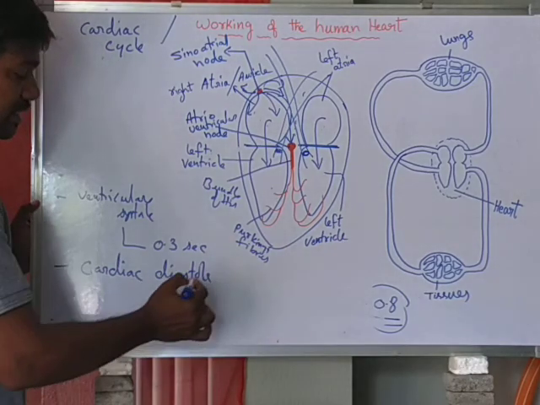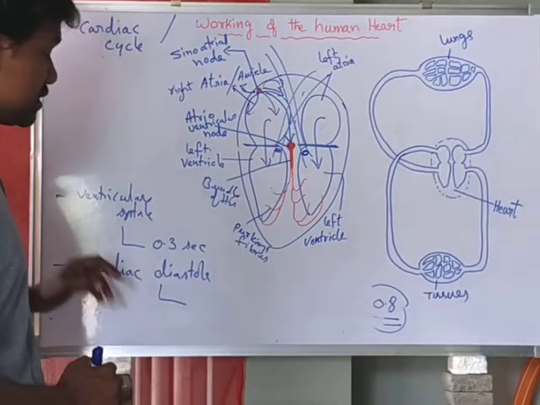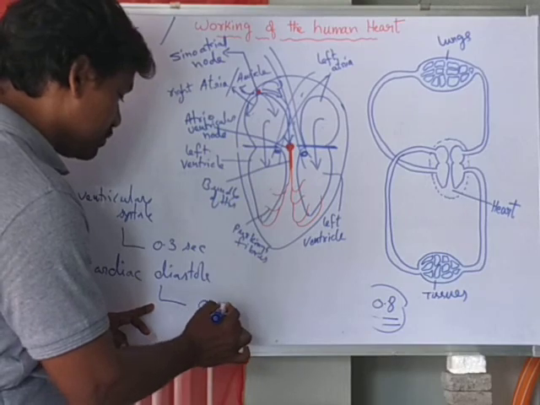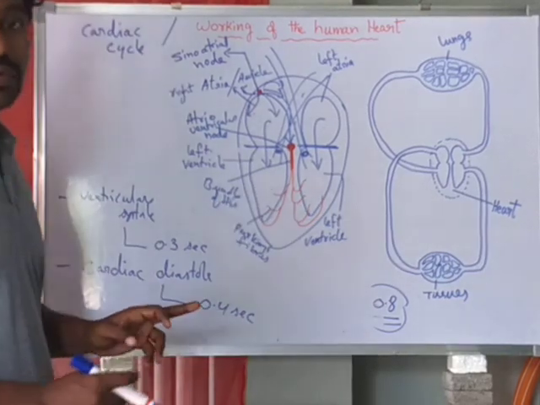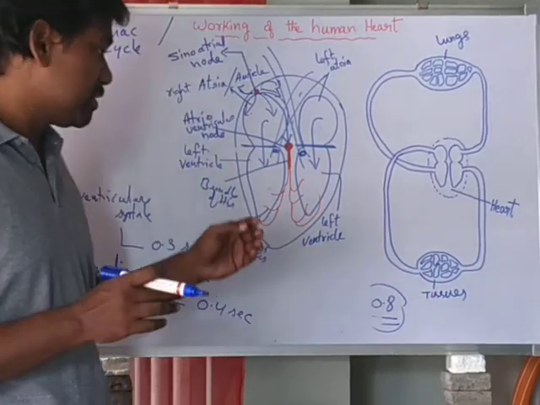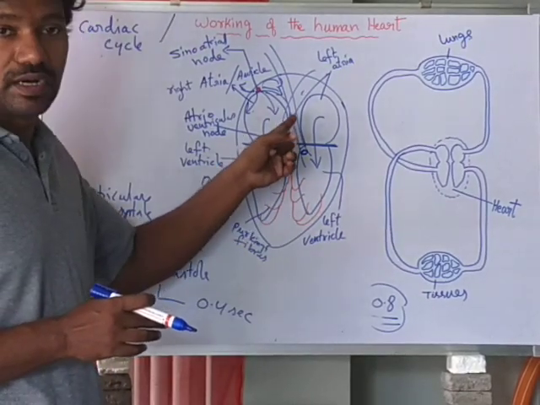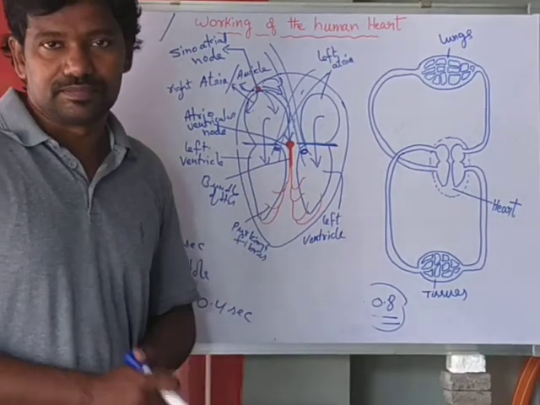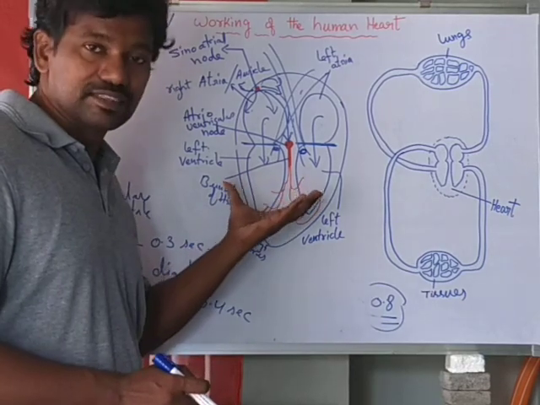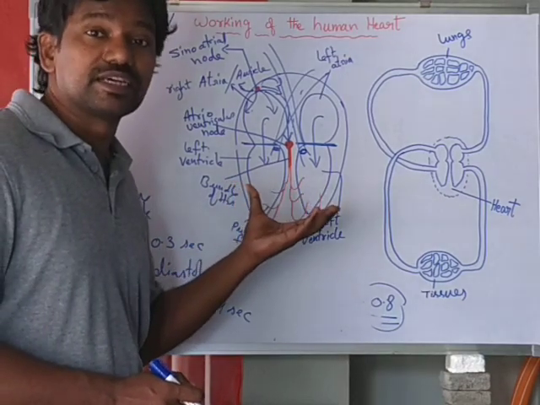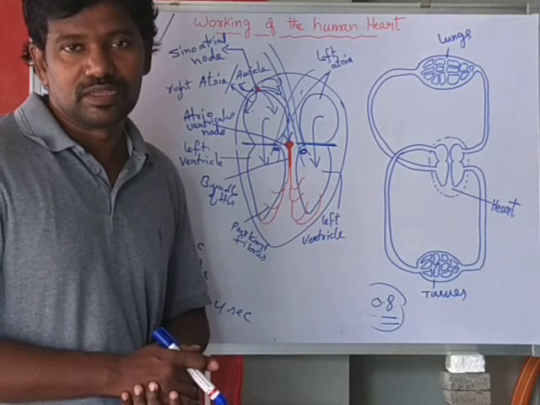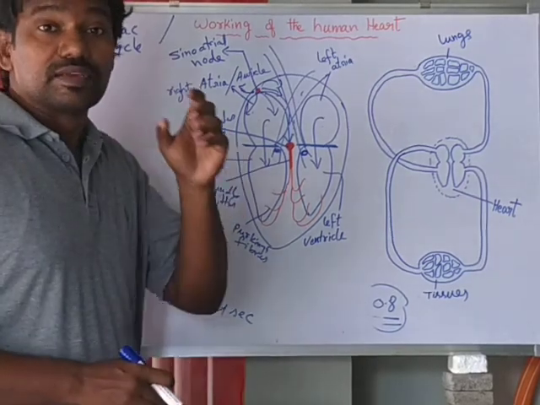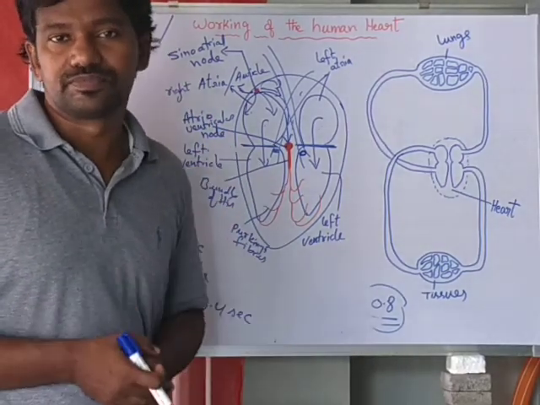So what is cardiac diastole? Generally the cardiac diastole takes about 0.24 seconds. In cardiac diastole, when the blood moves from the ventricles to the arteries, then the ventricles are relaxed. When the ventricles relax, the pressure of the ventricles is reduced. When the ventricular pressure is reduced, then the semilunar valves are closed.